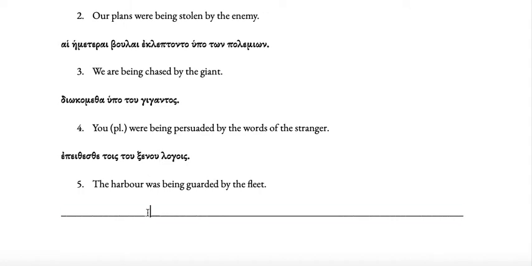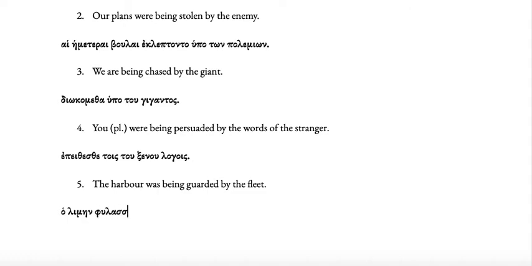And then the last one there, the harbour, ho limen, was being guarded. Okay, so the verb to guard is fulasso, but we want the imperfect, so add the augment there. And we want the passive, so we need the third person singular imperfect passive ending, which is eto.